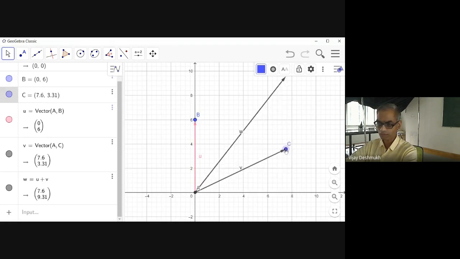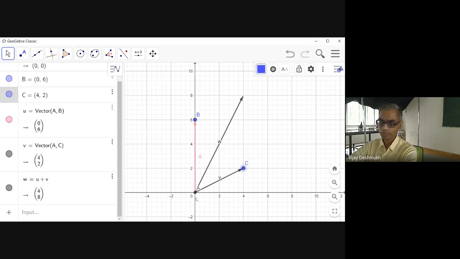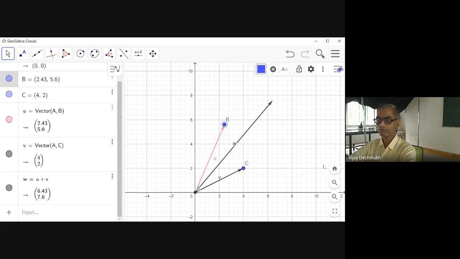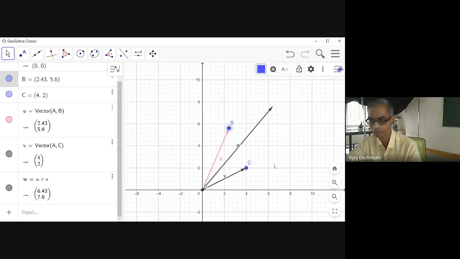Now, if you have different direction, different magnitude, you will get a different output. This is very difficult to show on a board, so that's why I like this GeoGebra interface. It is very simple, and it is already available on mobile.